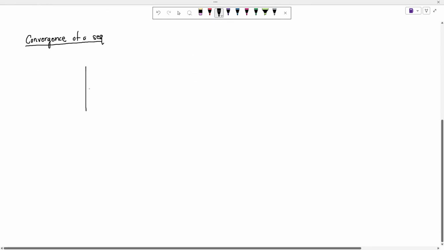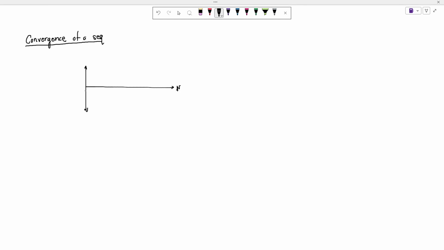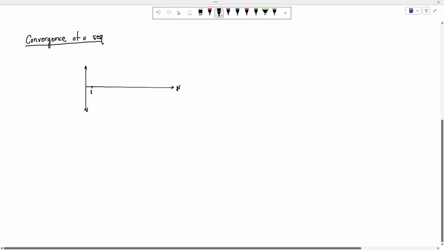So let's say this is my natural numbers, I'm measuring natural numbers like this, although यहाँ पर एक zero होना चाहिए, but we don't have a zero here. It starts off with, let's say, 1. There is no zero in natural numbers. Then we have a 2, we have a 3, we have a 4, and so on.